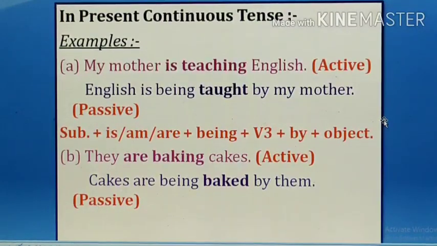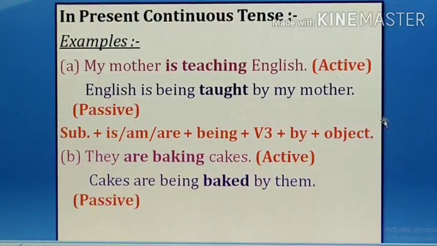What formula have I used here? Subject plus is, am, are plus being, very important. Auxiliary is, am, are plus being plus V3 form. I told you V3 is used in each and every passive voice, plus by is also compulsory, plus object.